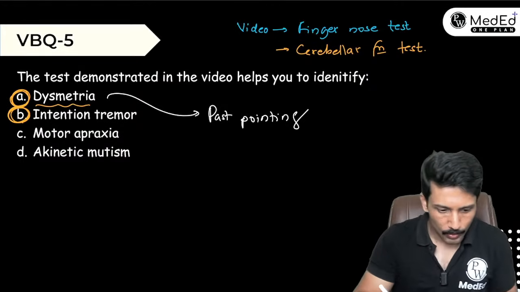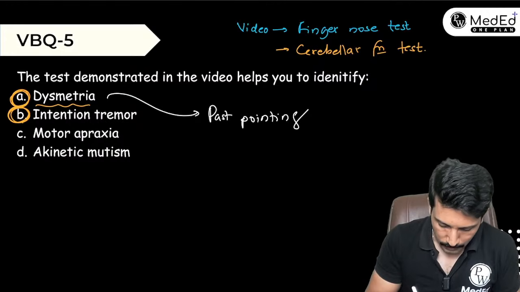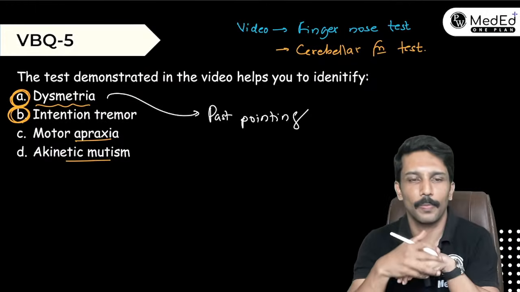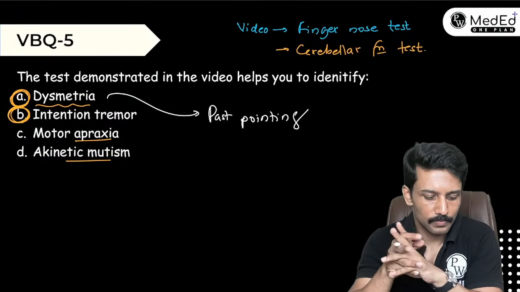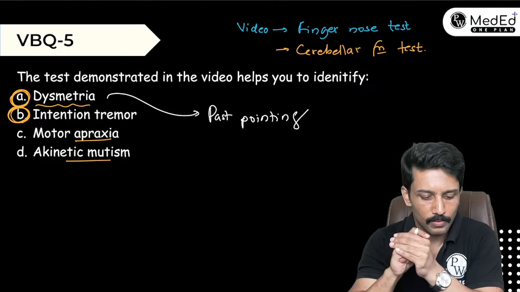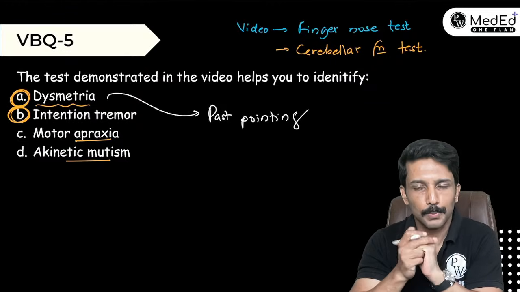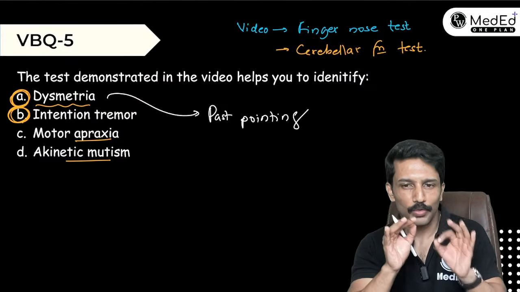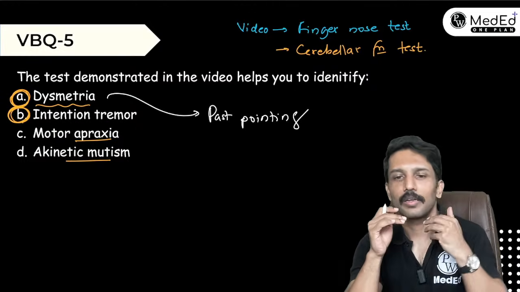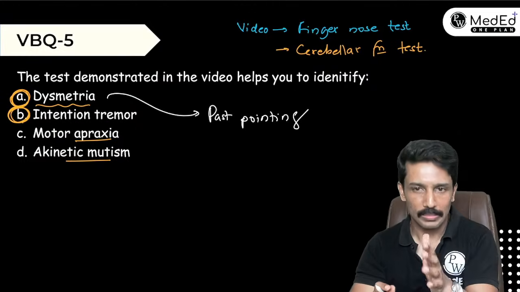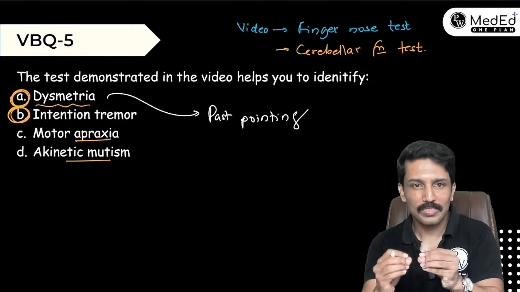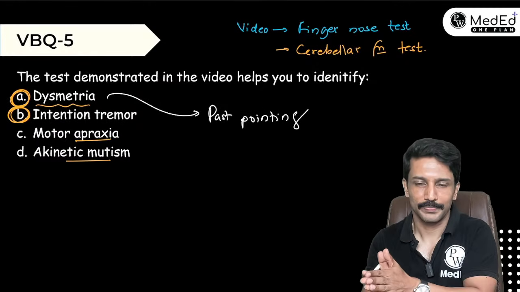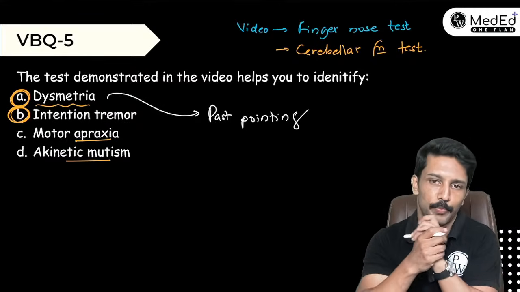Okay. Now can anybody tell me what is apraxia and what is akinetic mutism? What is motor apraxia? Okay, so in neurology, the word apraxia refers to loss of learnt or acquired skills. So when we lose a skill which you have already got, then we call it apraxia.